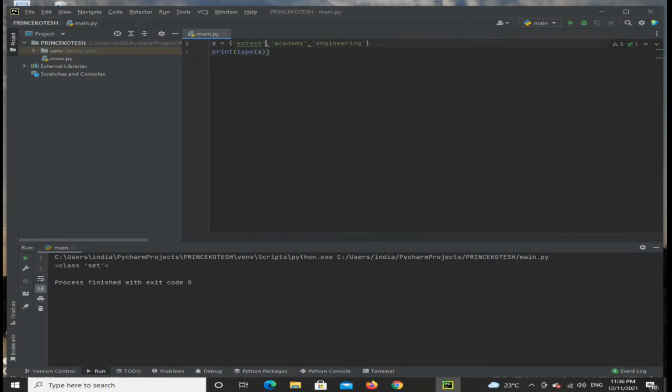But in a dictionary you have to have keys and values.